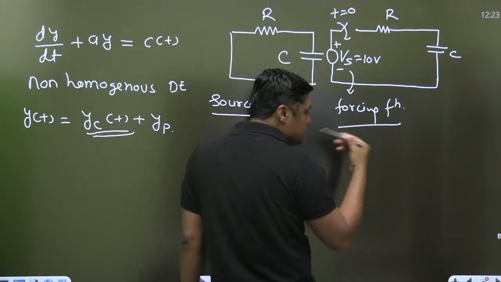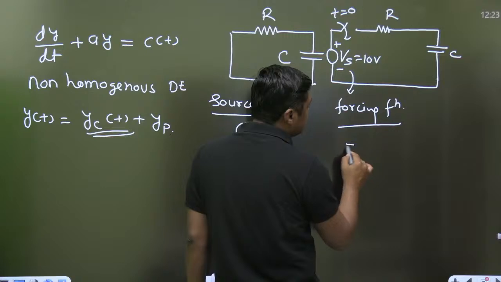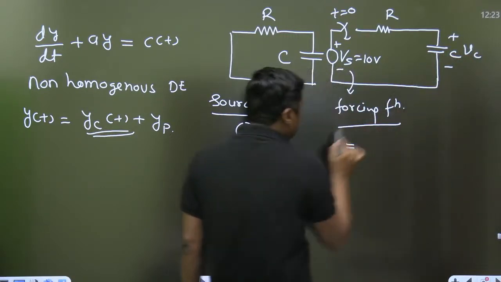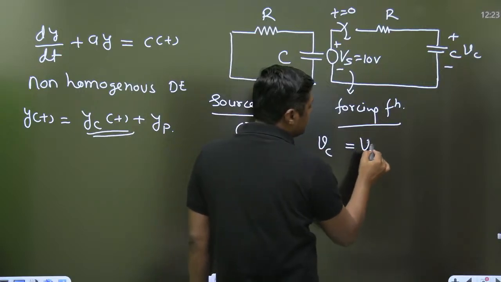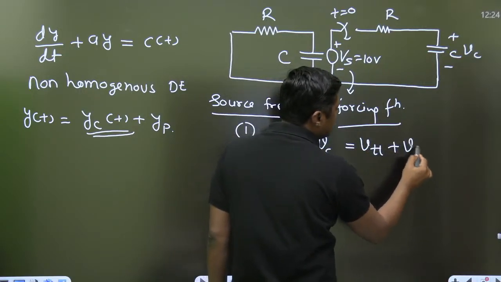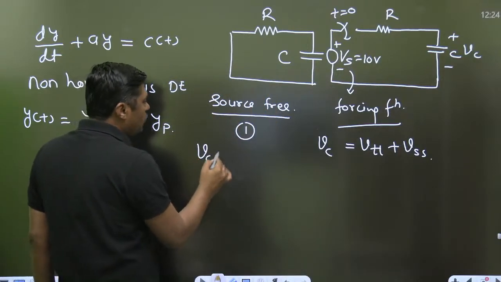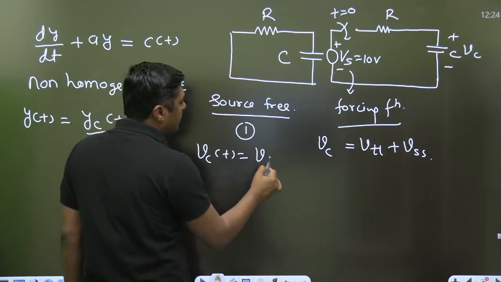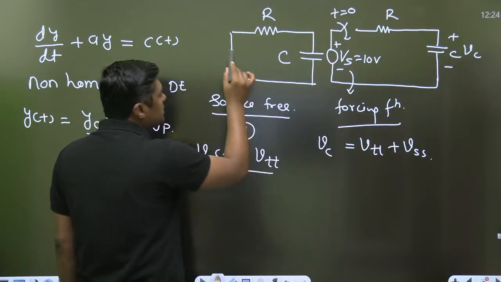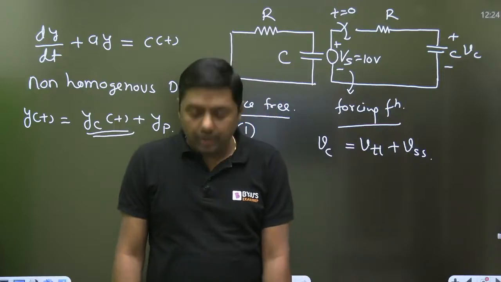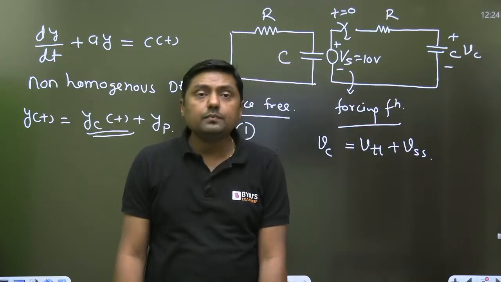One is called steady state, one is called transient. Suppose I want to calculate the voltage across the capacitor. So in this case, I am going to get transient plus steady state part. In this case, we are going to get only one solution, that is only transient part, because it is a source free circuit, right? I think these two concepts are clear, everyone.